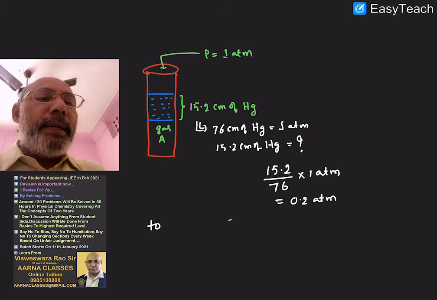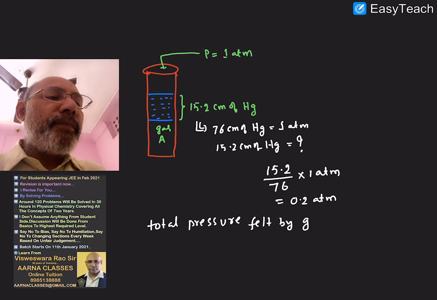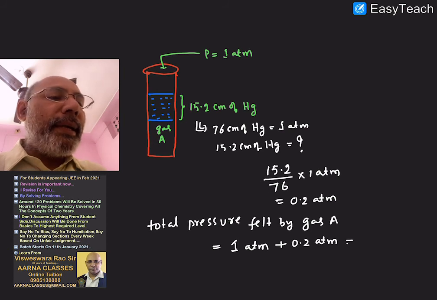Now you can write the total pressure experienced by gas A: 1 atmosphere from the atmospheric pressure, 0.2 atmospheres from oil, that is 1.2 atmospheres. So once you understand the total pressure experienced by gas A, now come to the trimerization part.